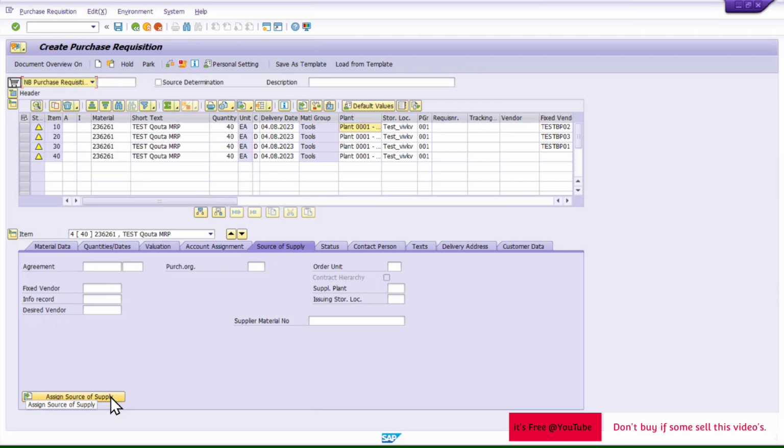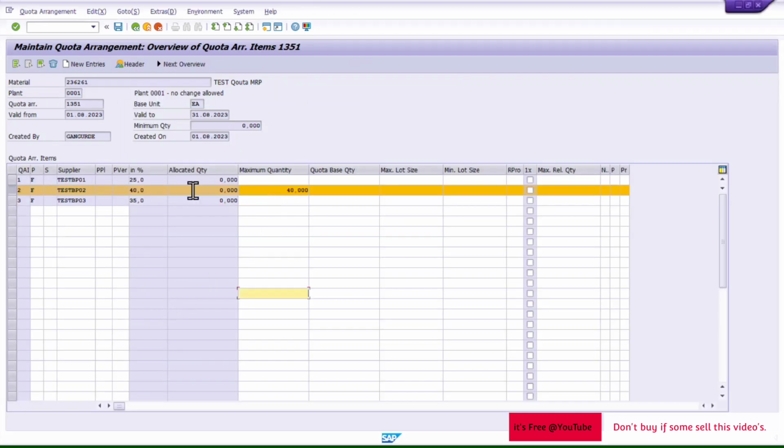It will skip that BP because its quota of 40 quantity has already been utilized. So the next, different BP will come. See, BP3 came but not BP2, because whatever quantity we mentioned here is already utilized. So this is the use of this maximum quantity.